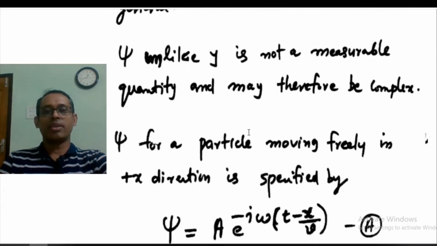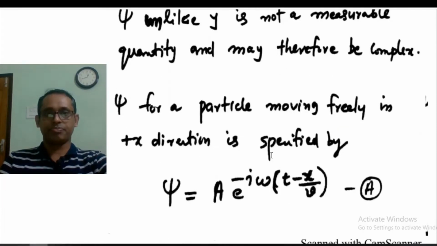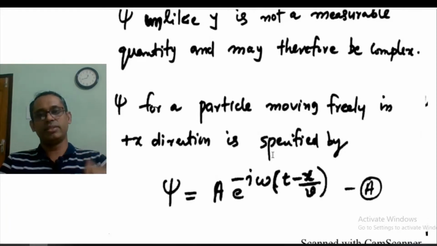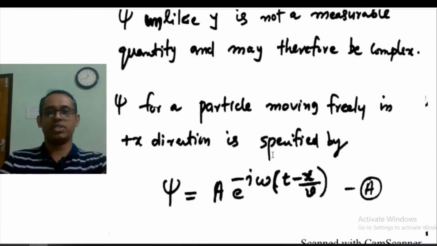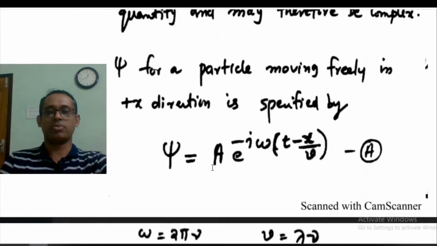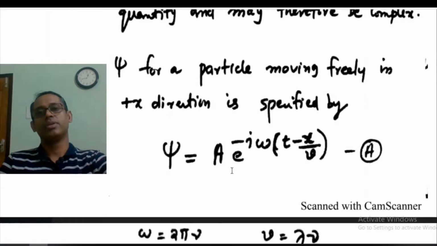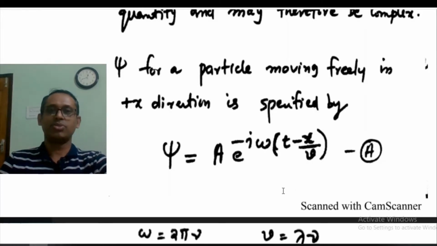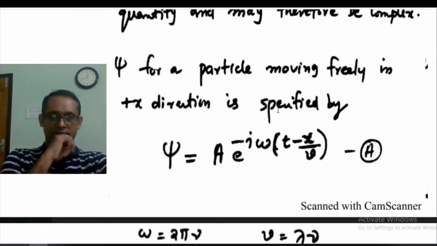Now psi for a particle which is moving freely in the positive x direction is specified by psi equals A e to the power minus i omega (t minus x by v). So we are choosing the wave function for a particle which is moving freely.